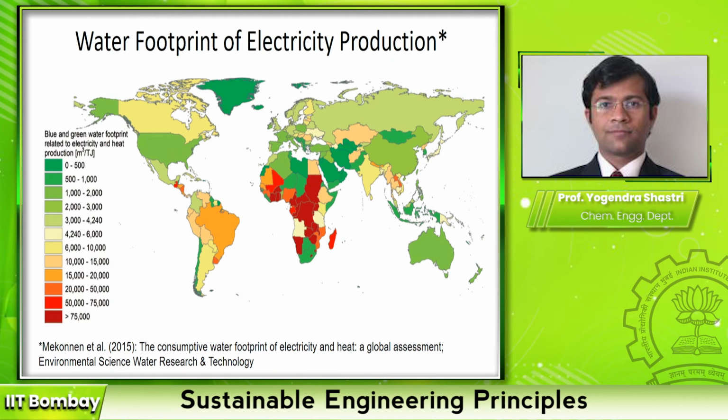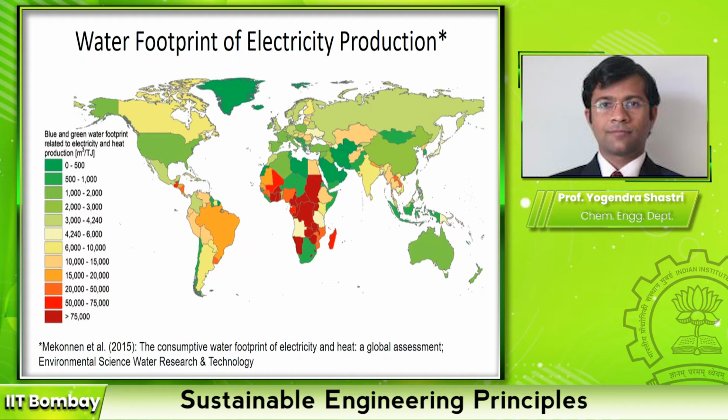To illustrate the point further, this figure shows the water footprint for electricity production, and the unit here is meter cube per terajoule of electricity. The point again is that electricity production also leads to a lot of water consumption, and this is not only the water that is required in the process. Let's say in a coal based power plant, it is not only the water that is required within the boundary, but it also includes water that is required outside the power plant, which is indirectly consumed because of the power plant.